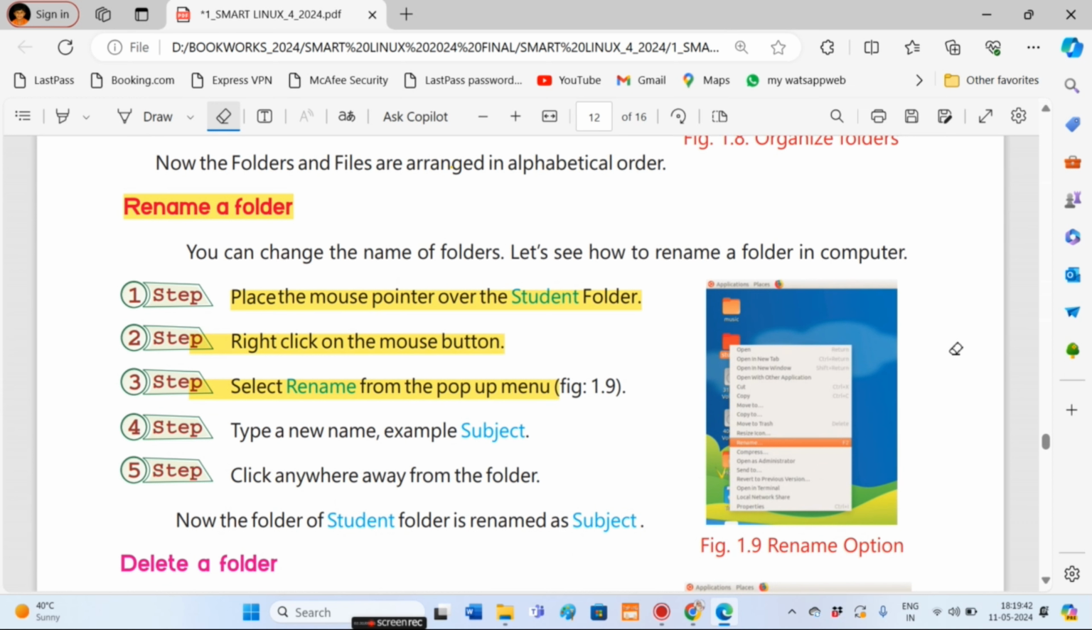To change the name of a folder in the computer, place the mouse pointer over the folder, right-click the mouse button, select Rename from the pop-up menu, and type a new name, for example, subject. Click anywhere away from the folder. Now the student folder is renamed as subject.